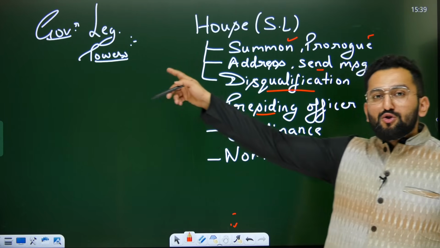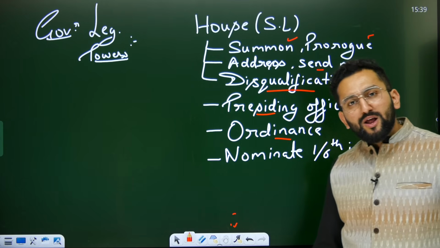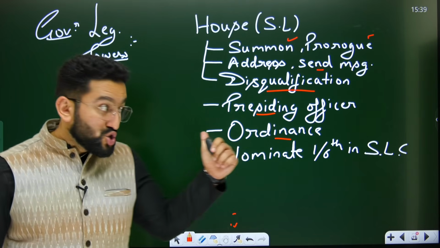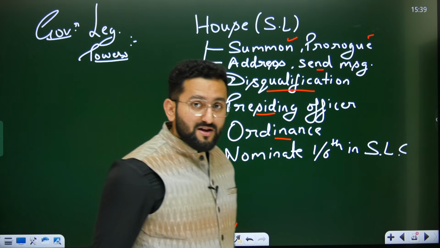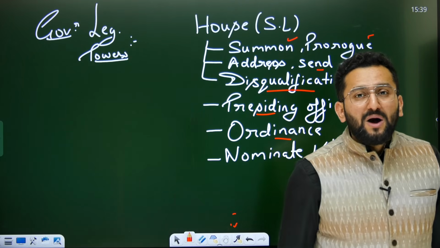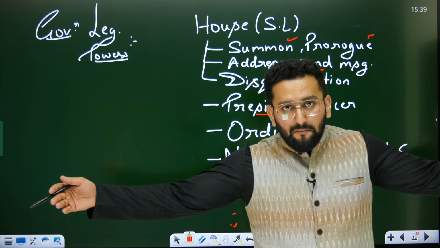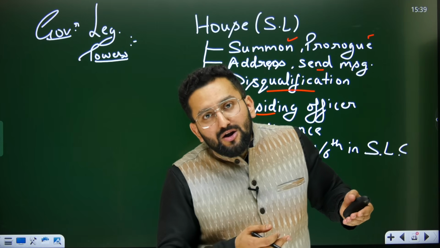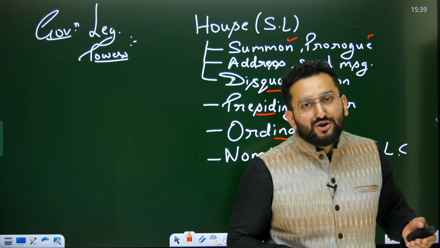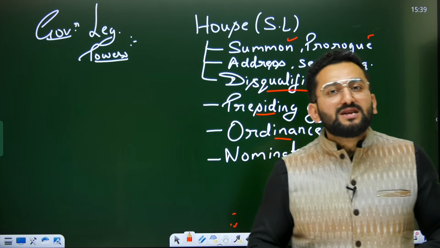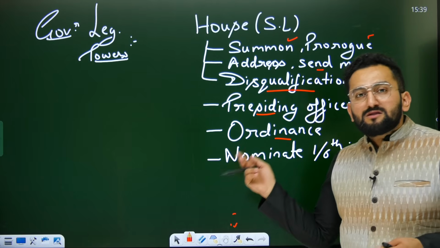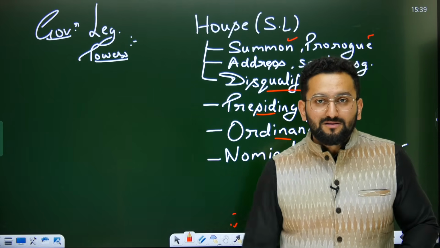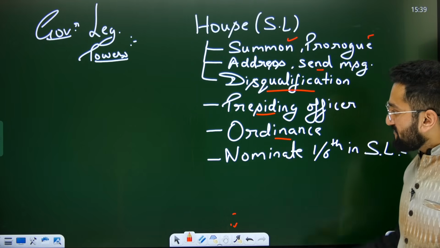Ordinance making power is also legislative power of governor. Ordinance, what are ordinances? I told you, Article 123 in case of president, Article 213 in case of governor. In case the house is not functioning, it means there's no condition where an important law can be made, since house is not functioning and there's immediate action which is needed. So this bill can be turned into a temporary law in form of ordinance by governor, right? So that is also legislative power.